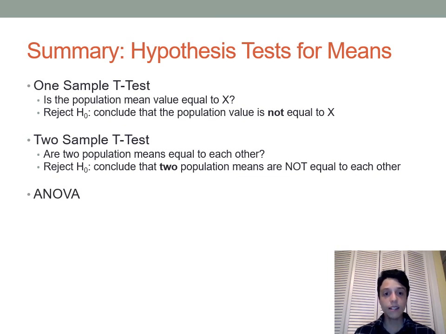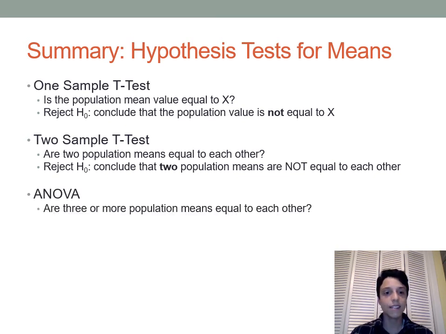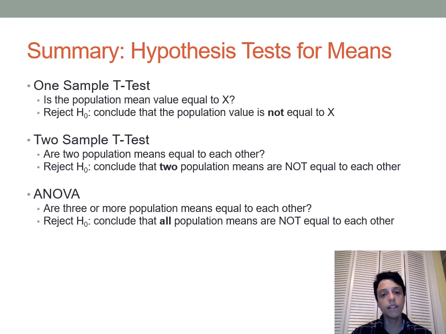And then finally, today we met the analysis of variance test, which lets you ask the question, are three or more population means equal to each other? If you reject the null hypothesis, you can conclude that the population means are not all equal to each other, and at least one of them is different. Maybe they're all different, maybe just one of them is different, maybe two of them are different and some of them are the same. We don't know, but we do know that they're not all the same if we reject the null hypothesis.